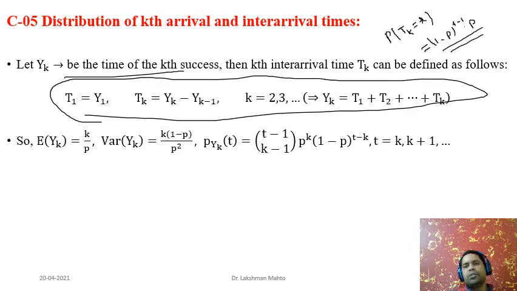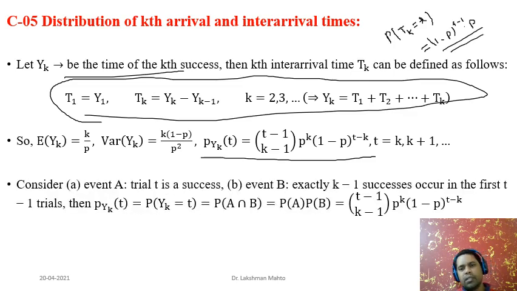Now, by using the concept of T_K, how can we derive the distribution of Y_K? What is the distribution of Y_K? It looks like binomial, but it is not binomial. It is the Pascal distribution. So Y_K has a distribution which is Pascal in nature. If someone is asking how we can derive this Pascal distribution of Y_K, it is very simple to derive.